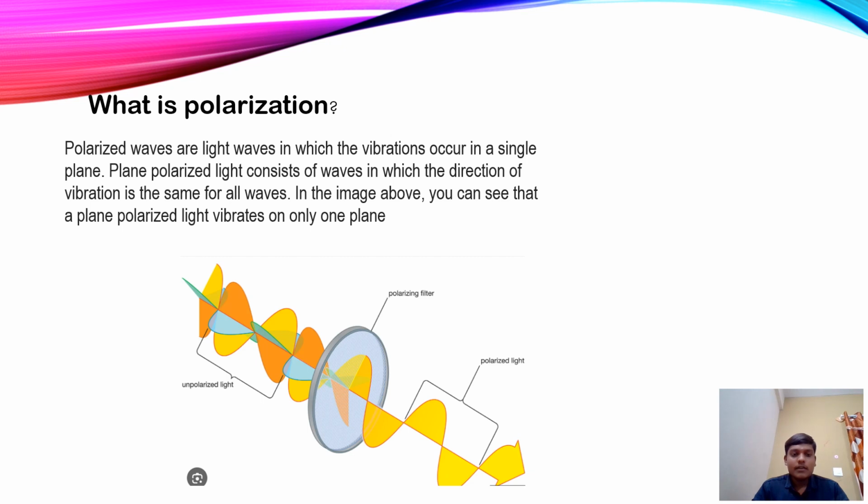What is polarization? Polarized waves are light waves in which the vibrations occur in a single plane. Plane polarized light consists of a wave in which the direction of vibration is the same for all waves. In the image above you can see the plane polarized light vibrates on only one plane.